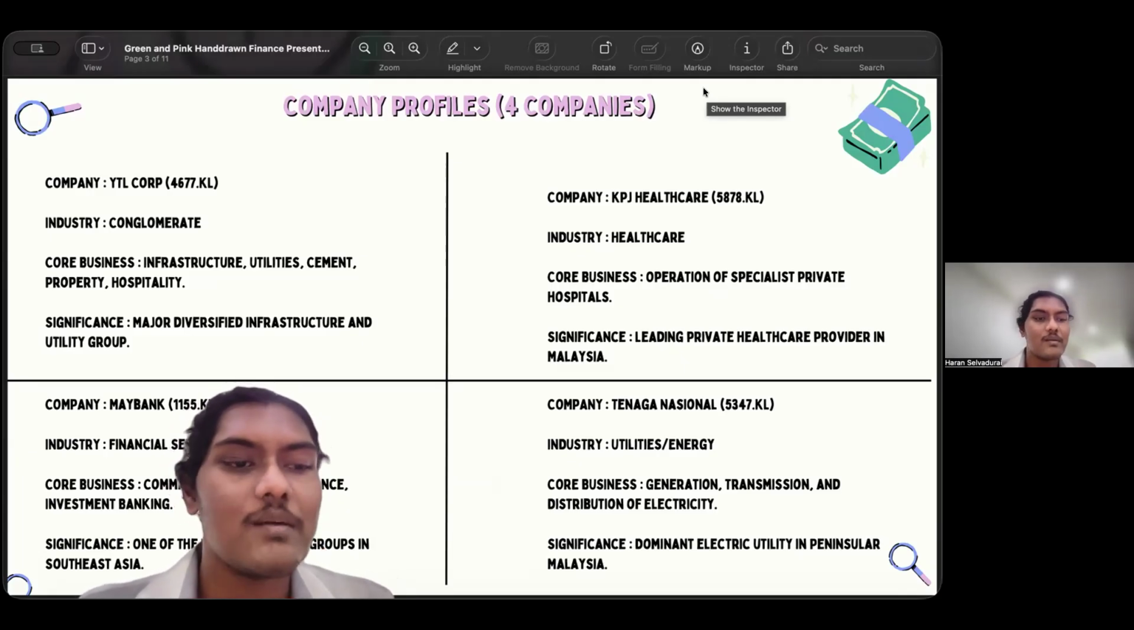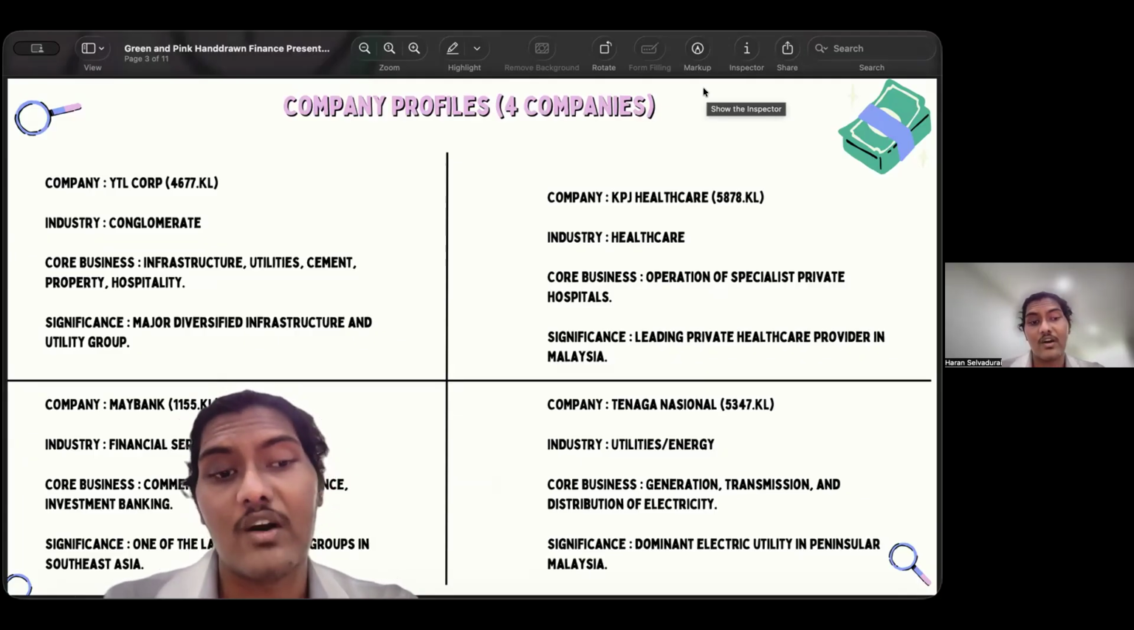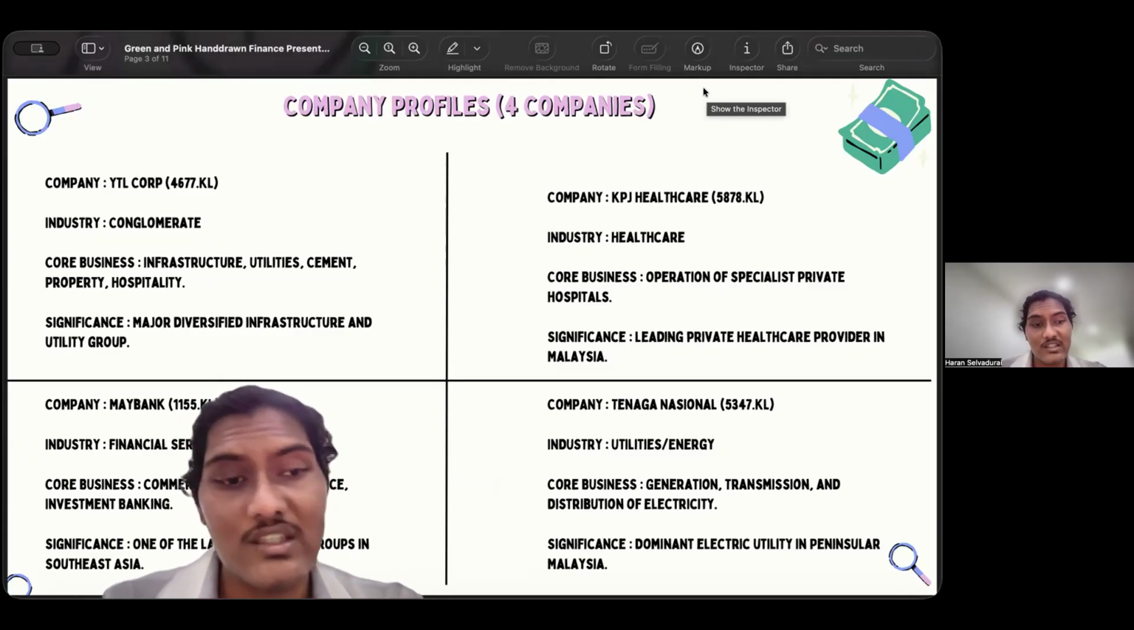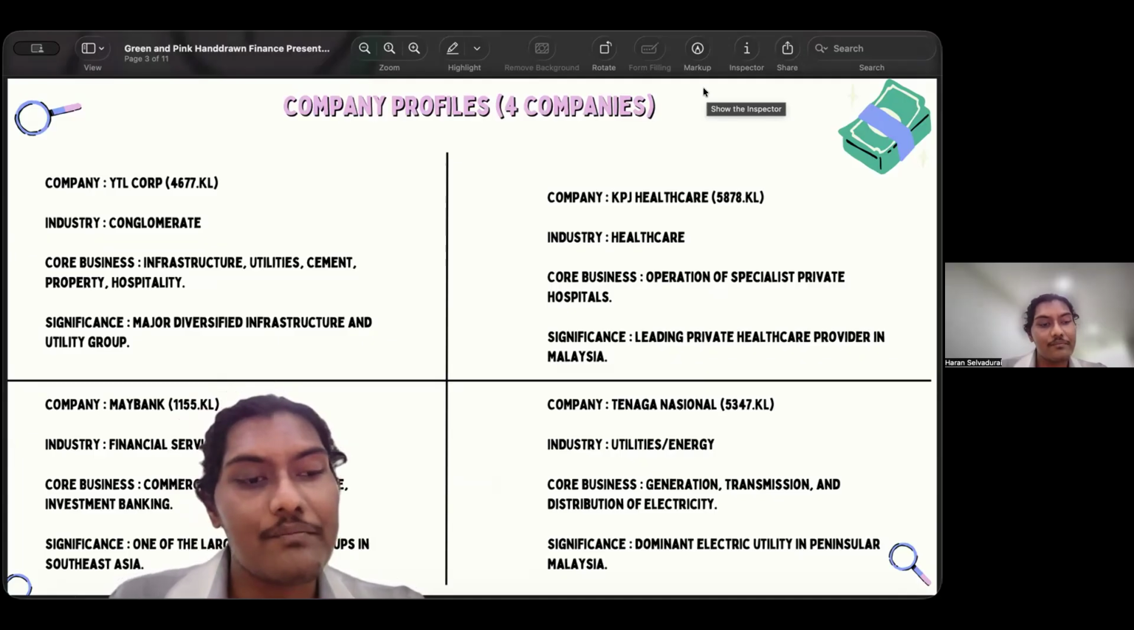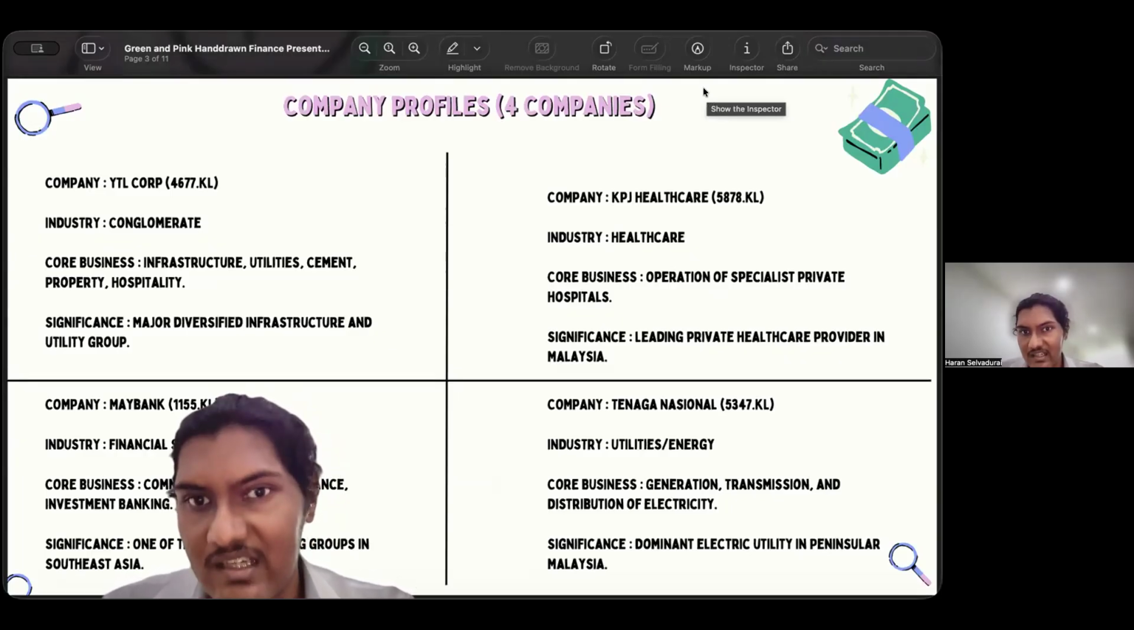Our next company is Maybank, which is in financial services, with a core business of commercial banking, insurance, and investment banking. Its significance is that it is one of the largest banking groups in Southeast Asia. And we have KPJ Healthcare, which has